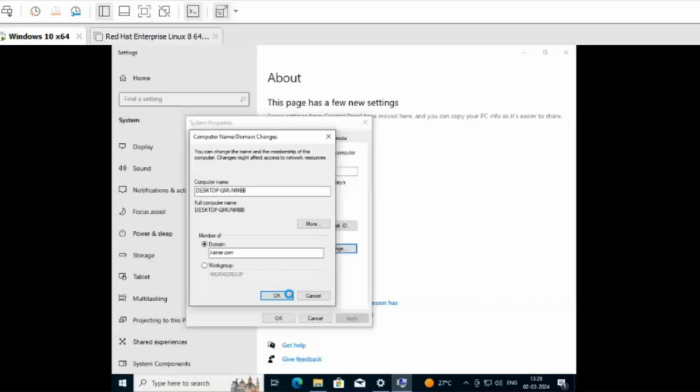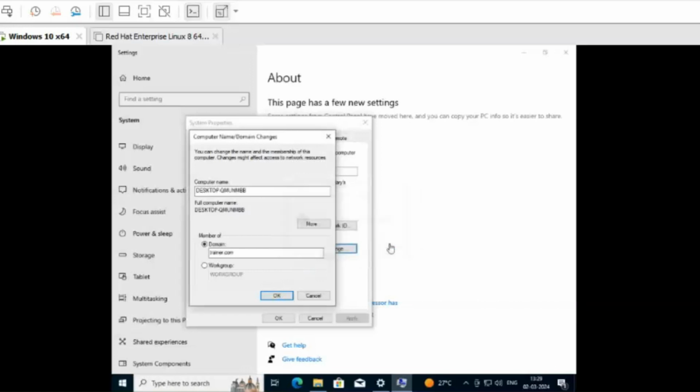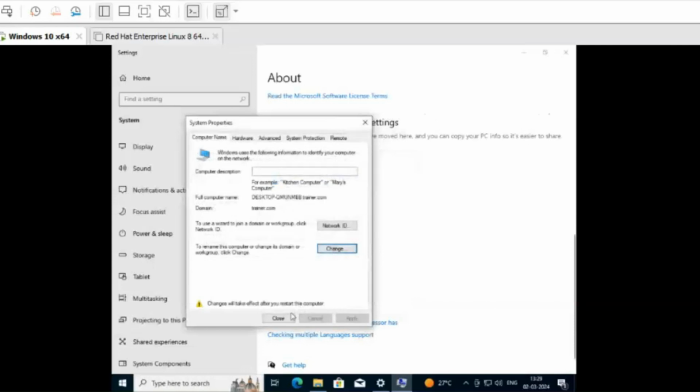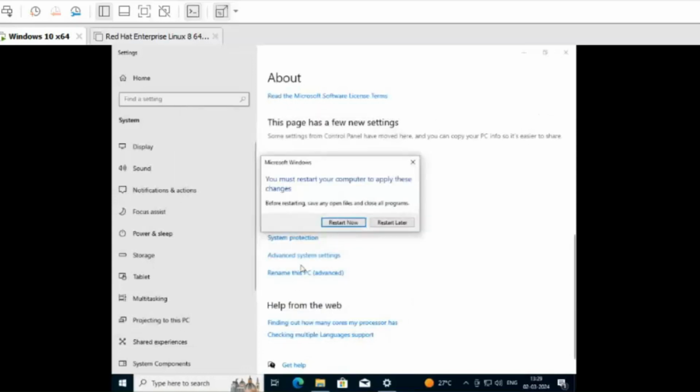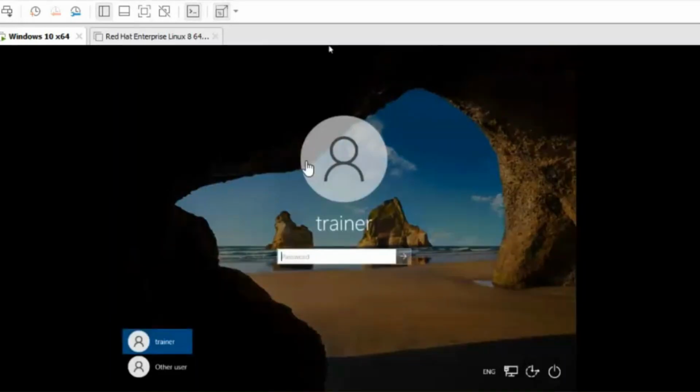So it will show you whether it is connected or not. In the backend, it is trying to connect with that server. Here you can see "Welcome to the trainer.com domain," which means it is connected. Just do OK, then again do OK. Then click on Close. When you click on Close, it will show you the option Restart Now. Click on Restart Now, and it will restart and take some time after this.